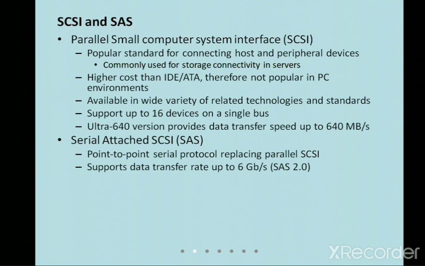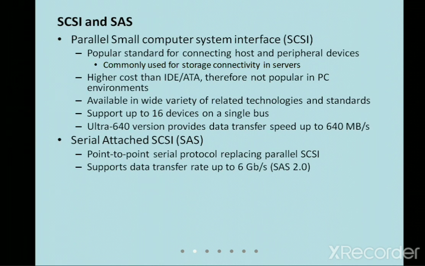Remember, these are all used for connectivity and communication, so that you can transfer the data from one point to another. Then we have Serial Attached SCSI, which also has rules and regulations: what rate to transfer the data, what the speed should be, and how many devices can be connected.